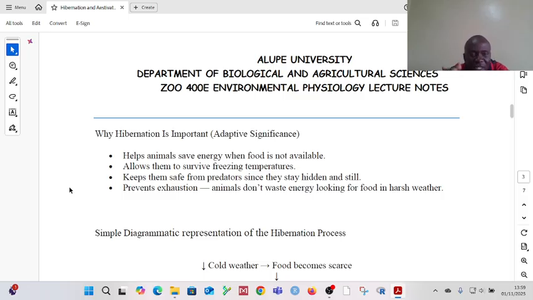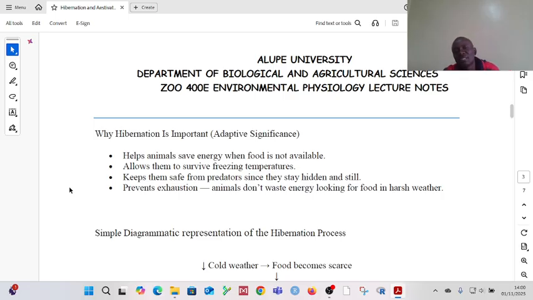So to prevent that, hibernation just allows the animal to rest. It's not moving around in search of prey, and at that particular point, prey is not readily available. So inaweza zunguka na isipate. It will have wasted energy and will have not replaced the energy that it has lost.